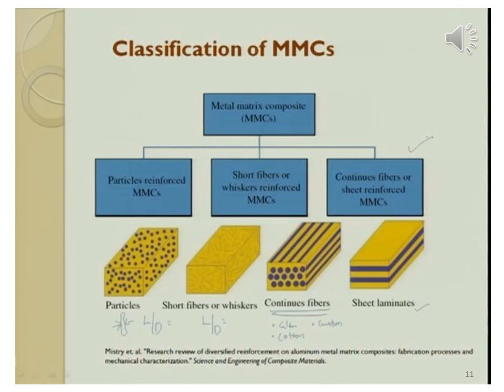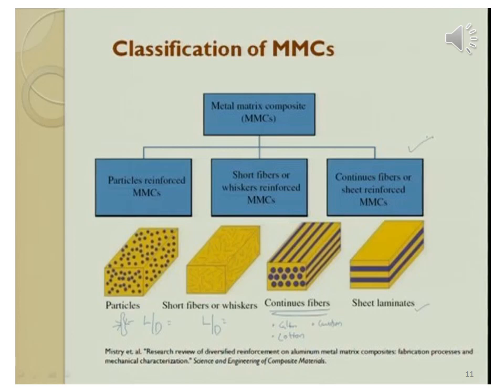There is a little difference between the short fibers and the whisker material. In this type of metal matrix composite material, short fibers are dispersed within the matrix phase.